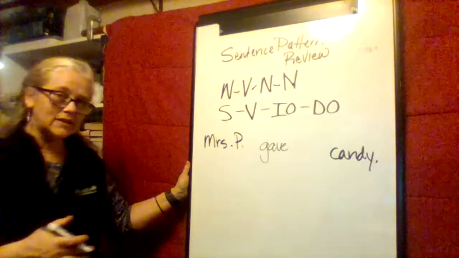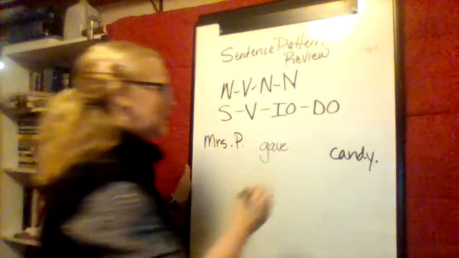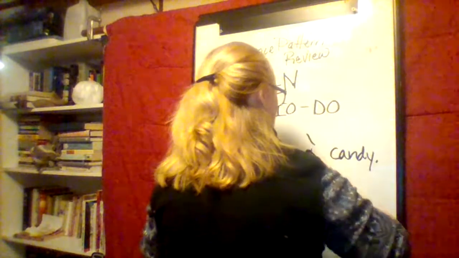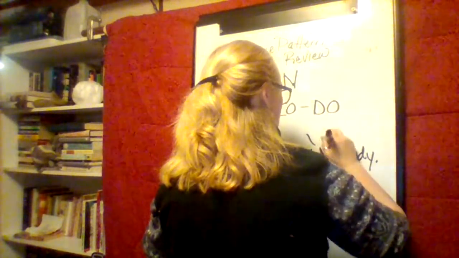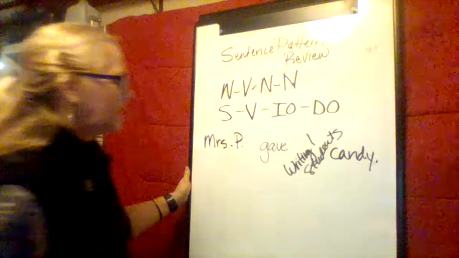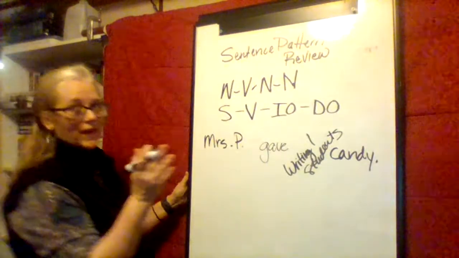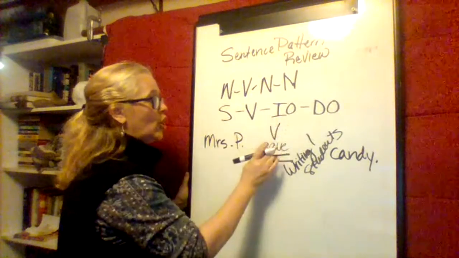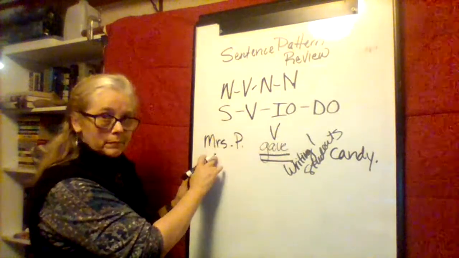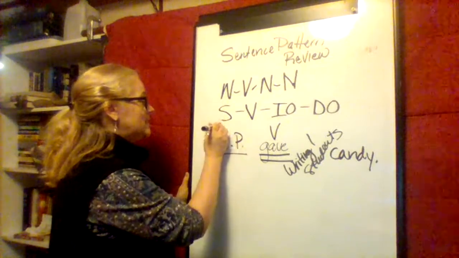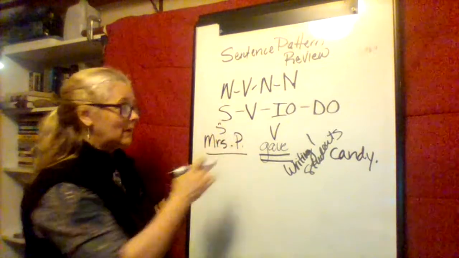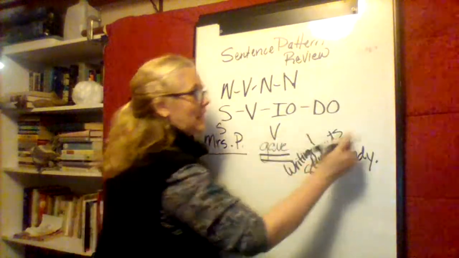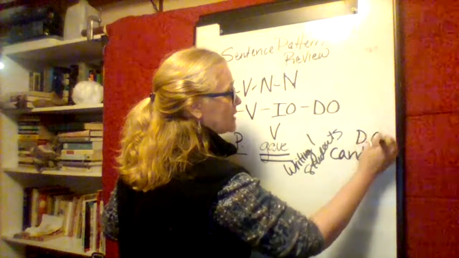Who did I give the candy to? I gave it to my amazing Writing One students. Okay, you might not be able to read the writing, but you get the gist. Here's my verb. I am giving. Who's doing the giving? Mrs. Pritchard. So I am the subject. What am I giving? So what's receiving the action? I'm giving the candy. The candy is my direct object.